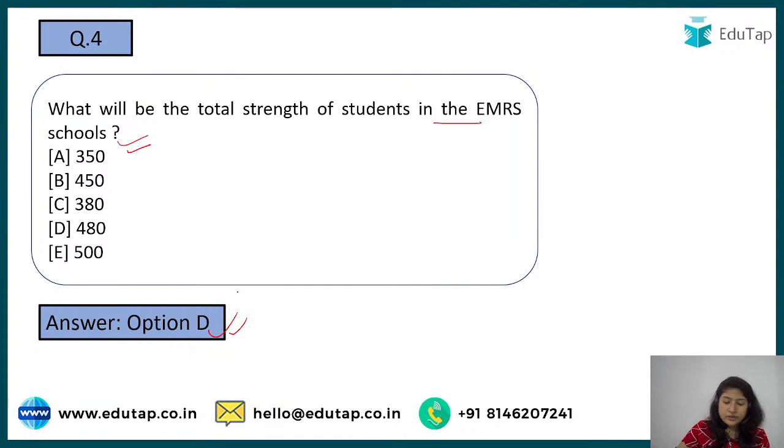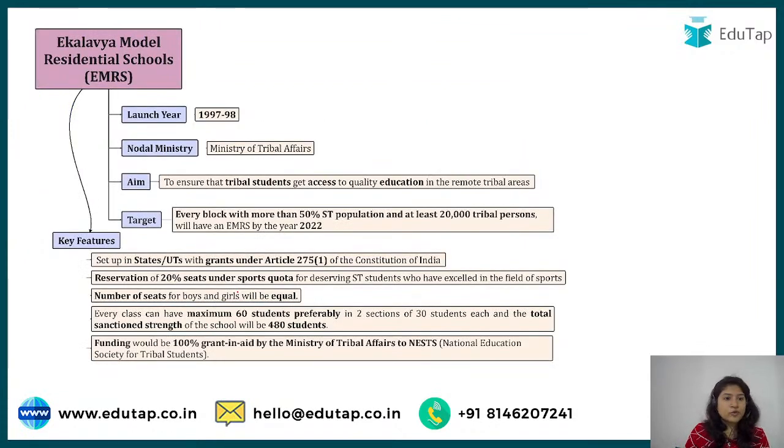Okay, now let's look at this scheme. This Eklavya model residential school scheme was launched previously, in 97-98, but because it was in the news as Odisha now has the highest number of such schools, we are taking an overview of it. It comes under the Ministry of Tribal Affairs, and the aim is that tribal students living in remote tribal areas should get education.